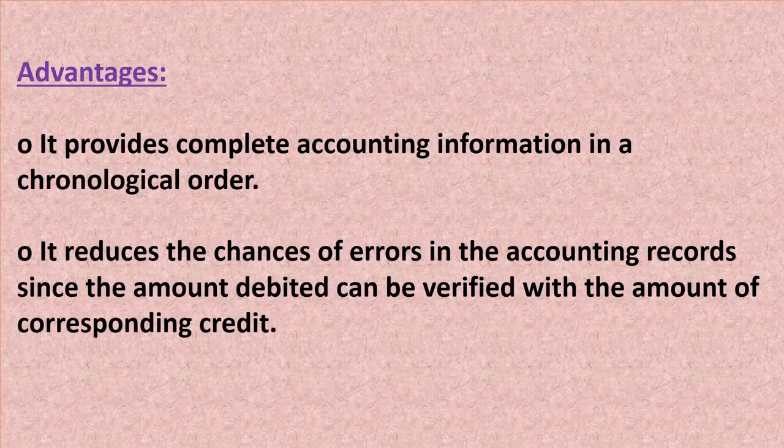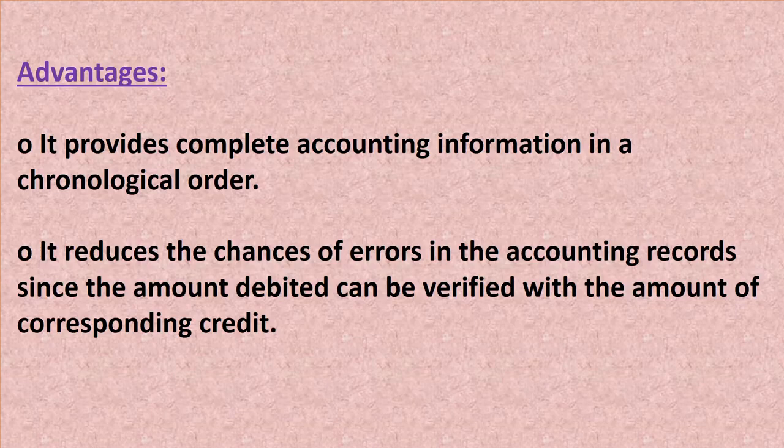First of all, it provides complete accounting information in chronological order. As transactions in a journal are recorded in chronological order, or in the sequence in which they happened, it is very easy to locate a particular transaction when required.